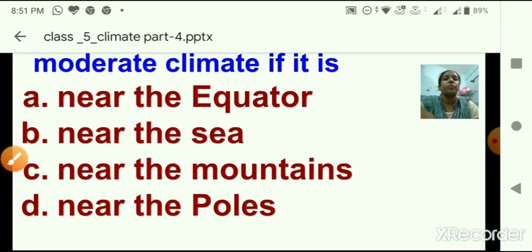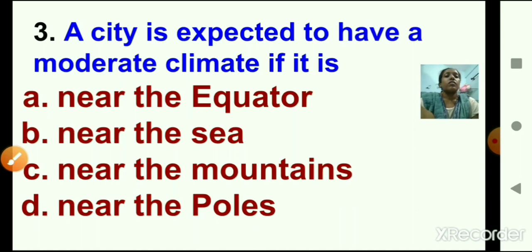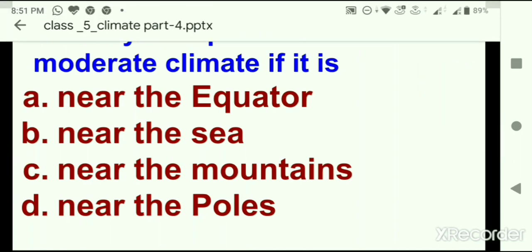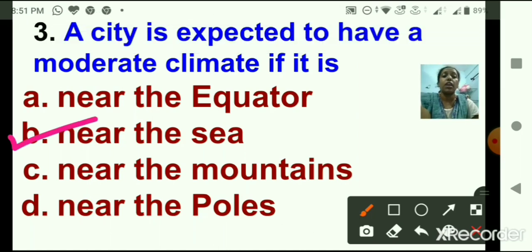Number 3. A city is expected to have a moderate climate if it is dash. A. Near the equator, B. Near the sea, C. Near the mountains, and D. Near the poles. Yes, option B is the correct answer. A city is expected to have a moderate climate if it is near the sea.